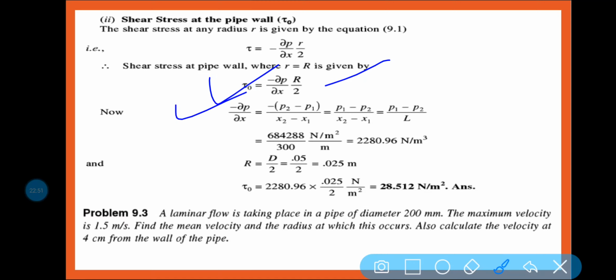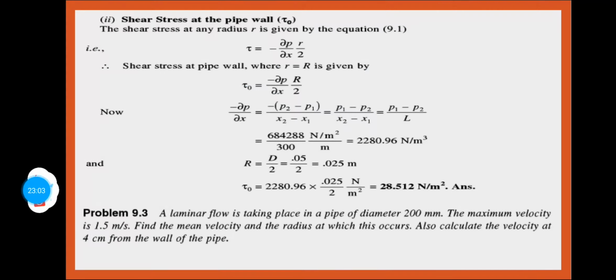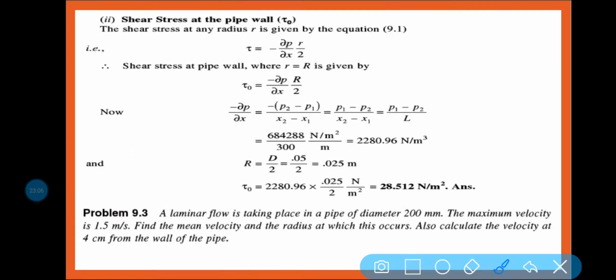Minus del P by del X is equal to minus del P, if you are putting the limit, see, del P is equal to what?